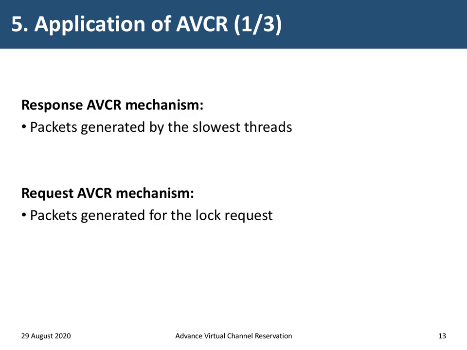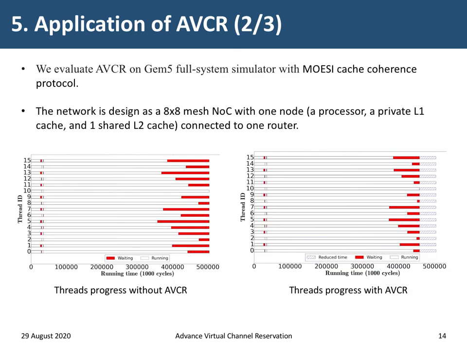We tested the performance of our proposed mechanism by applying it in two cases. We applied the response AVCR mechanism to the packages generated by the slowest threads and the request AVCR mechanism to packages generated for the lock request process. We conducted experiments in the Gem5 full system simulator with a MOESI cache coherence protocol. In our design, the network is an 8x8 mesh NoC architecture with one node connected to one router.